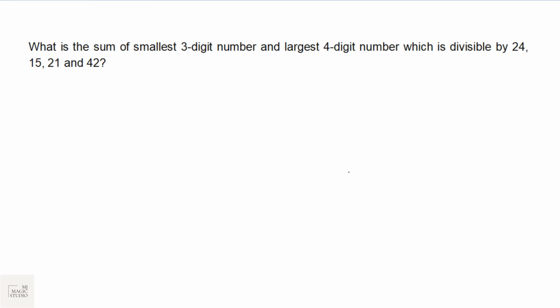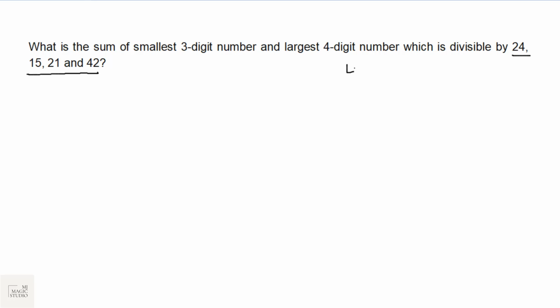Okay, you can see this question without options. It's all because we are just trying to understand how to solve these kind of questions rather than working out with options. So if these kind of questions appear, then what are we supposed to do? What is the sum of smallest 3-digit number and the largest 4-digit number which is divisible by 24, 15, 21